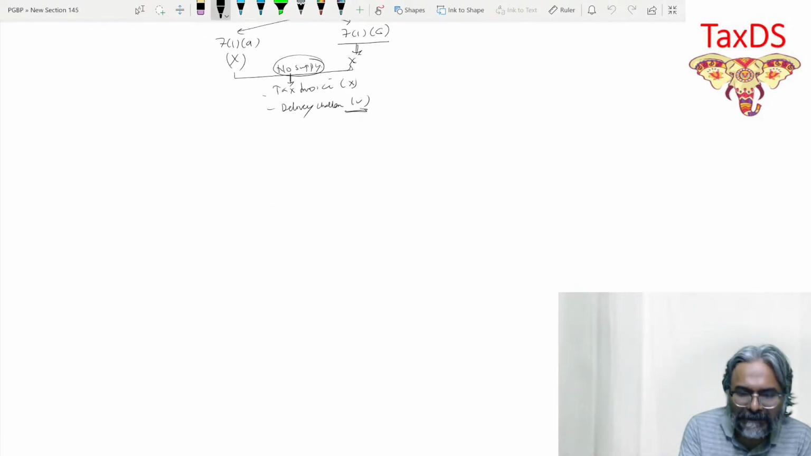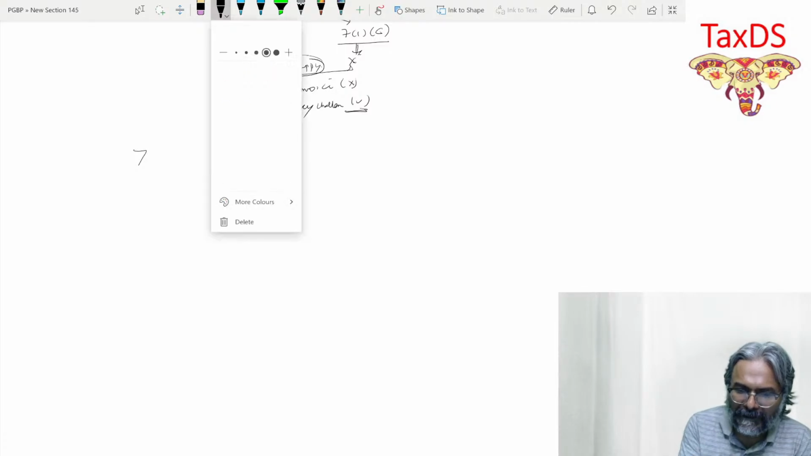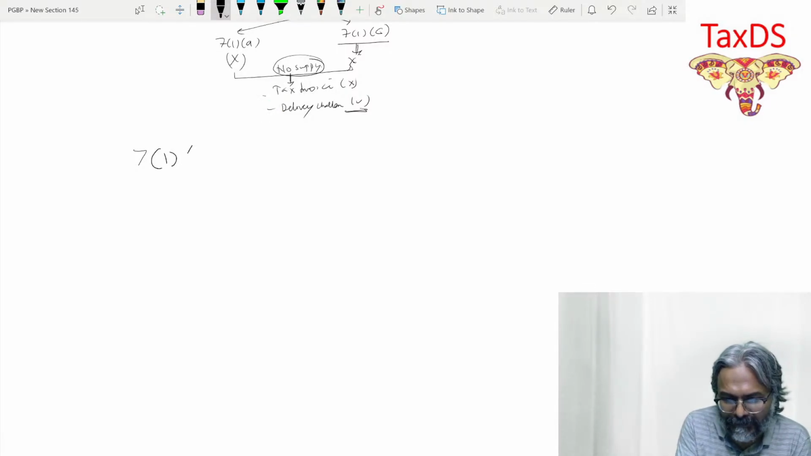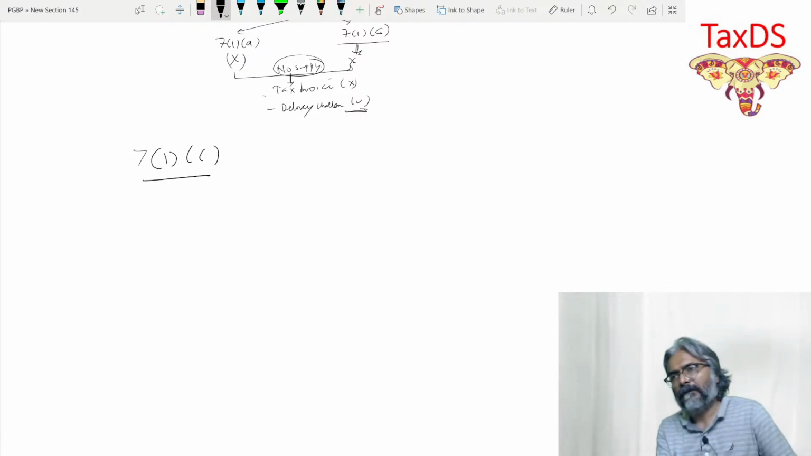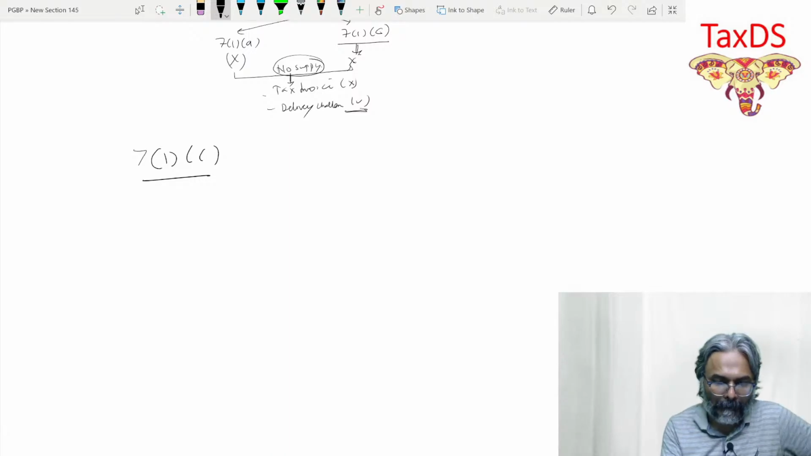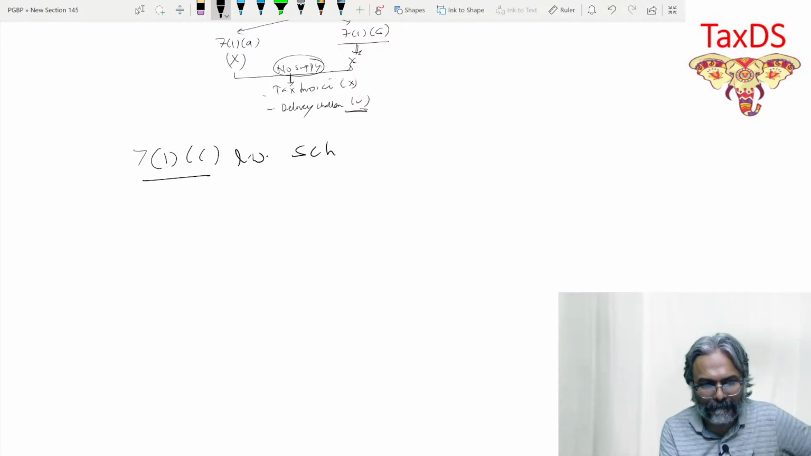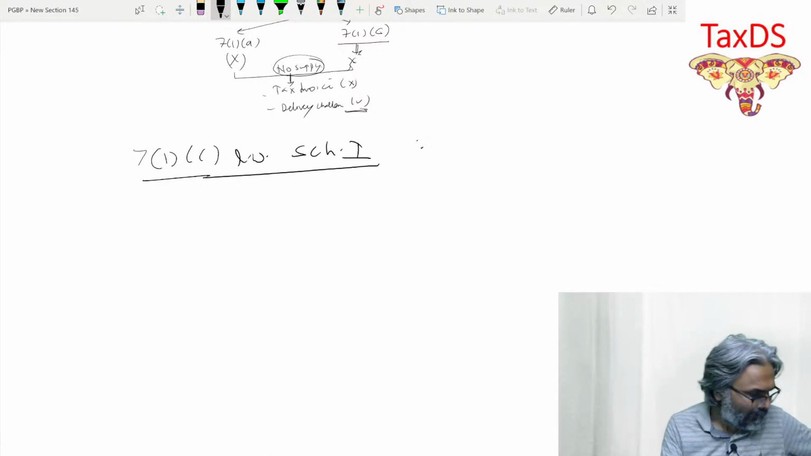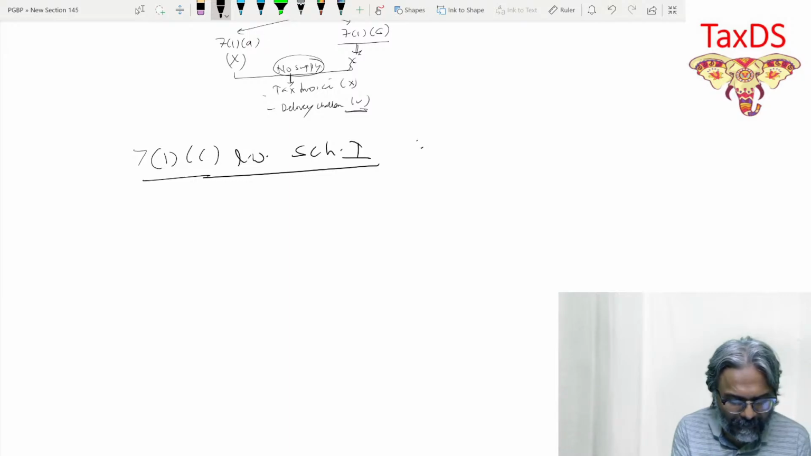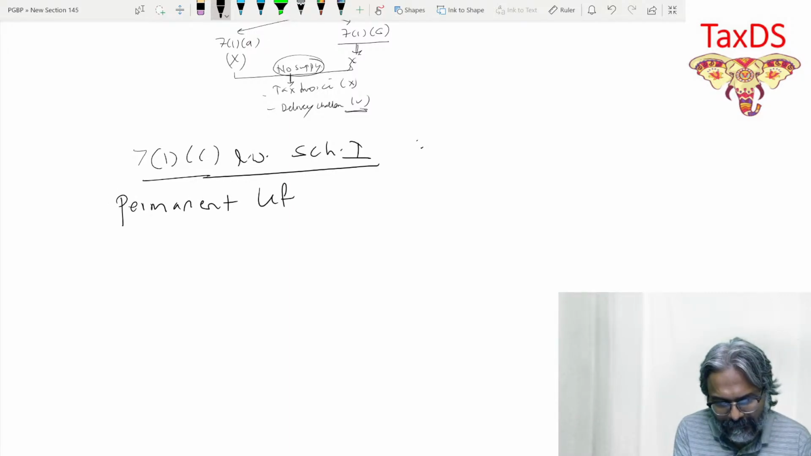So now 7.1c, students, in this particular context, be ready now, all of you. 7.1c read with Schedule 1, students. So this is about the case of permanent transfer, all this is all about without consideration.